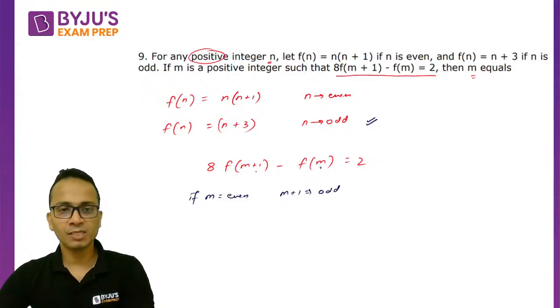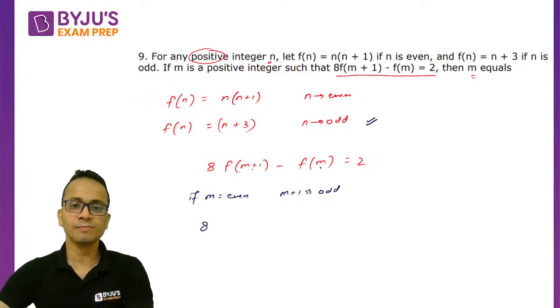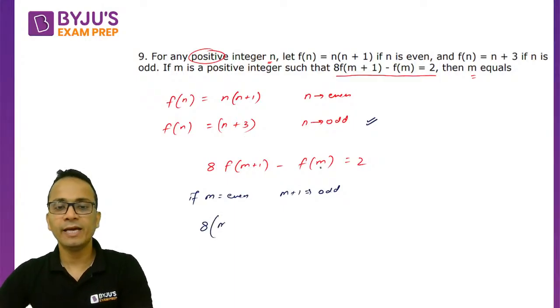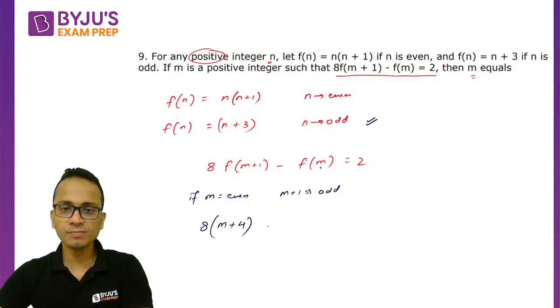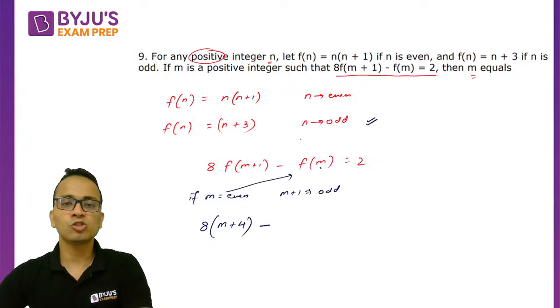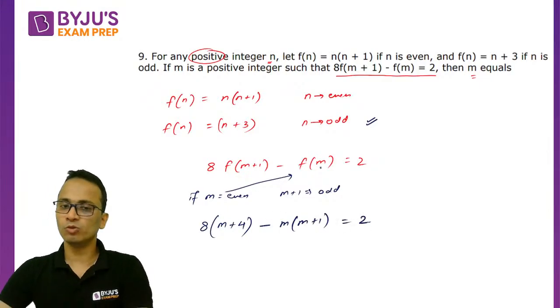So f of m plus 1 will take the second definition, which is f of n is equal to n plus 3. So it will become 8 times f of m plus 1. So n की जगह मैं m plus 1 put करता हूं, so I'll get m plus 4 minus f of m. M is even, so first definition will be taken. So m into m plus 1 and this is equal to 2.